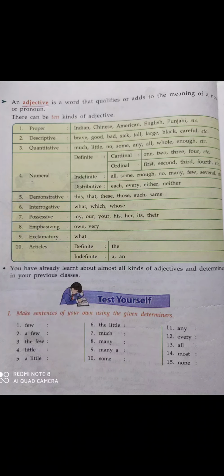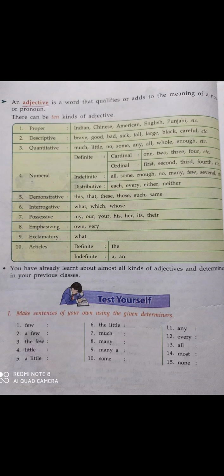Now let's see demonstrative adjective: this, that, these, those, such, same. These types of words are demonstrative adjective. For example, this book, that girl, those boys. These types of words are used with a noun, and they are called demonstrative adjective. All the adjectives are used before noun.